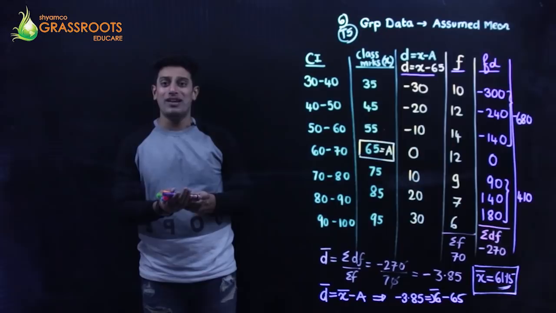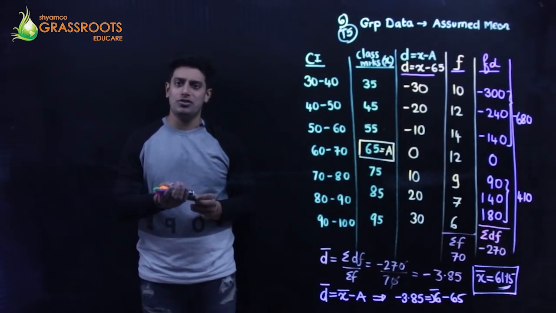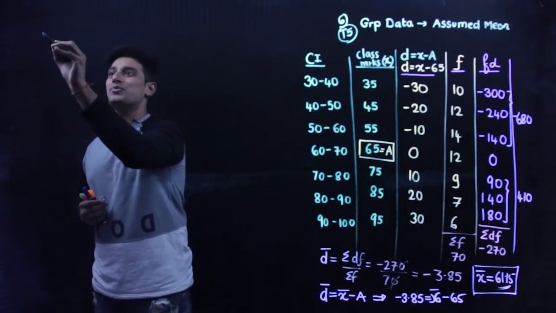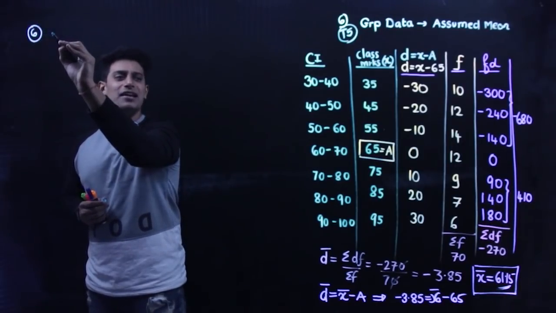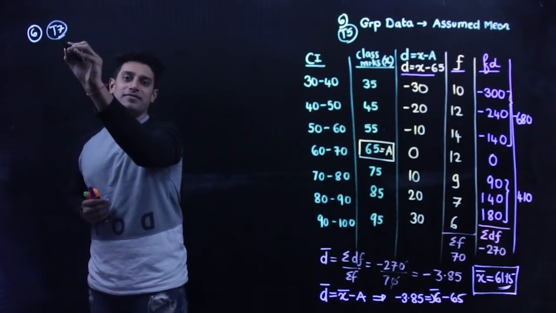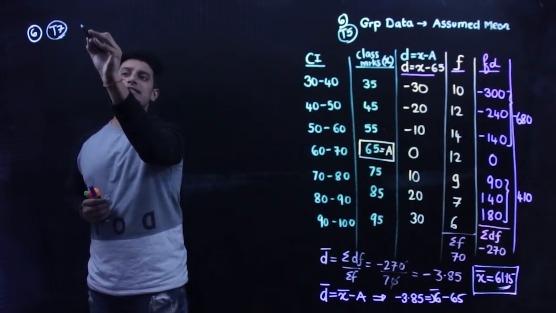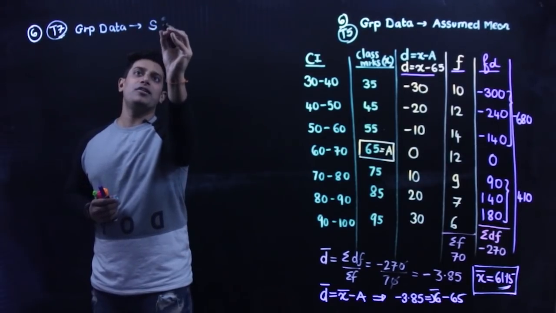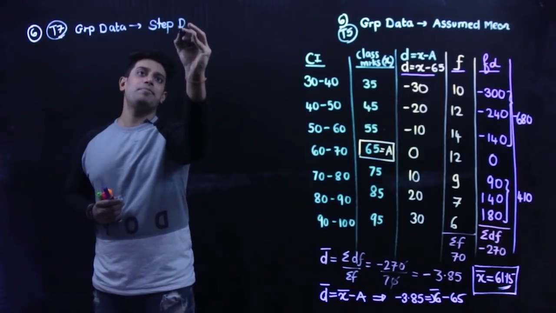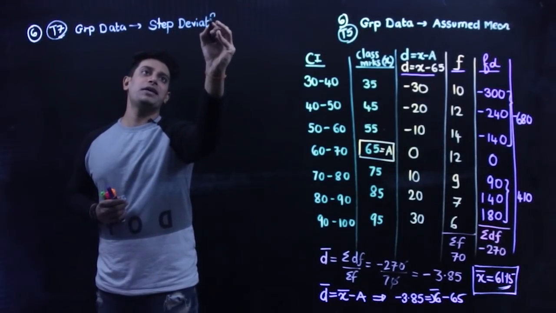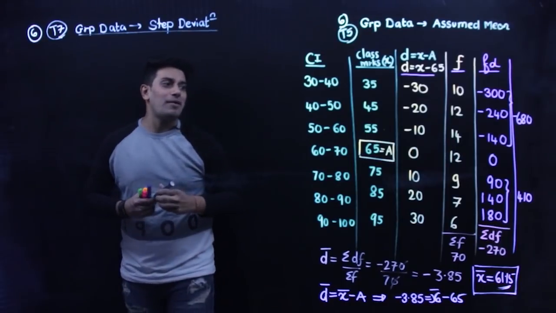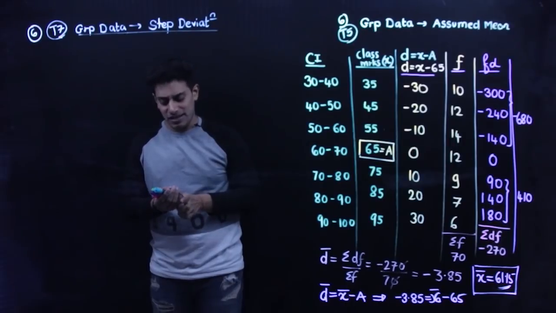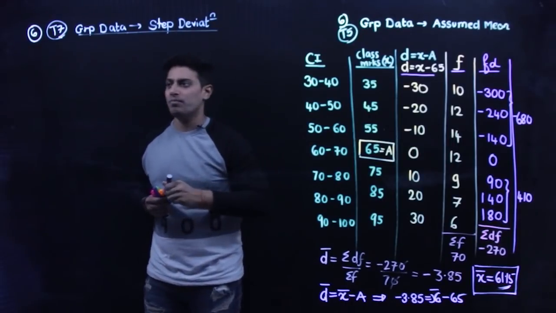Now we're going to use the same question. We shall get the same answer but with a step deviation method. So students, 6th question again. Type number 7. It is group data, but with a method which we call step deviation method. Let's begin with that sum. So I'm writing down the same question once again. Let's go with the show.